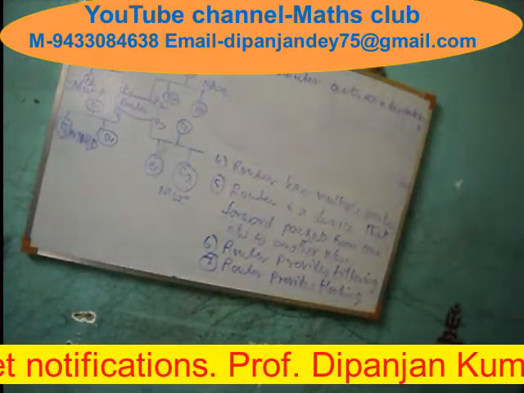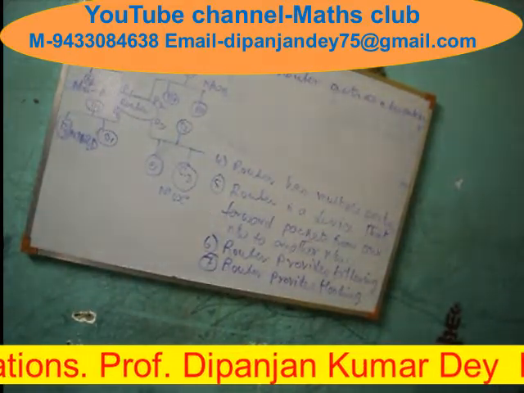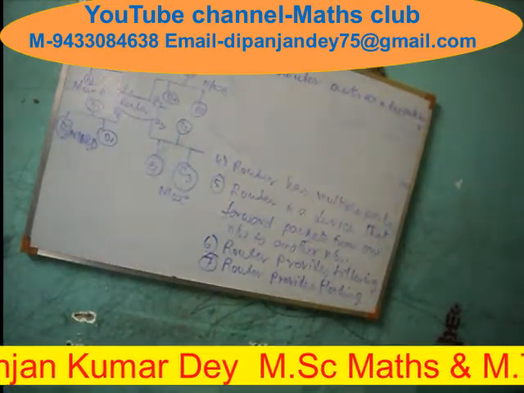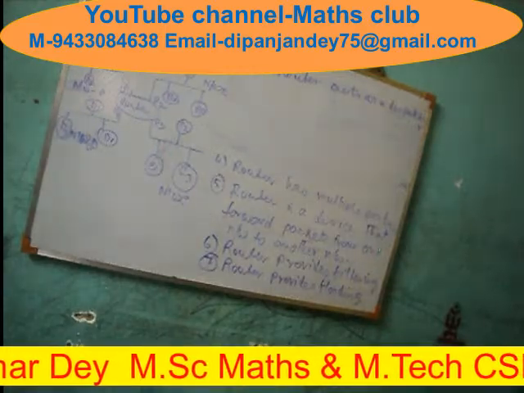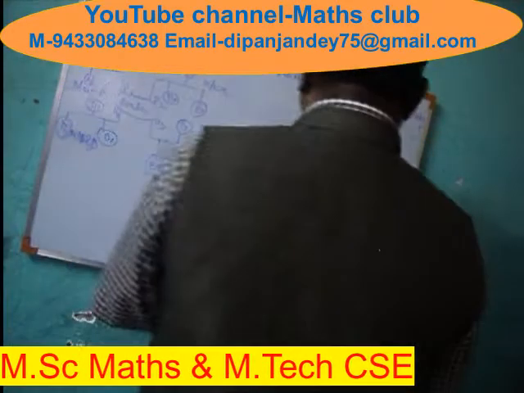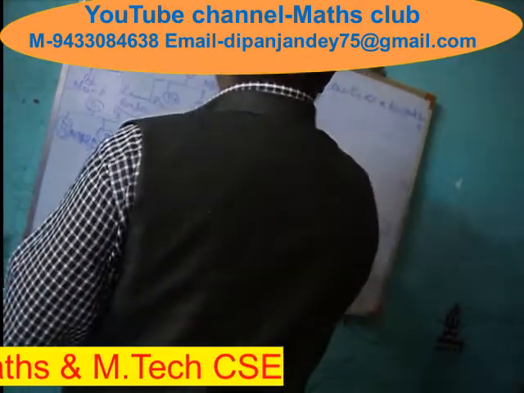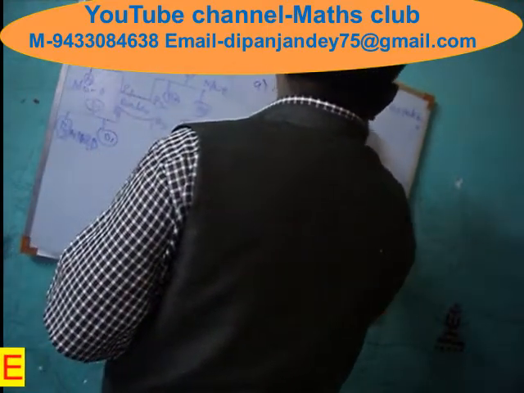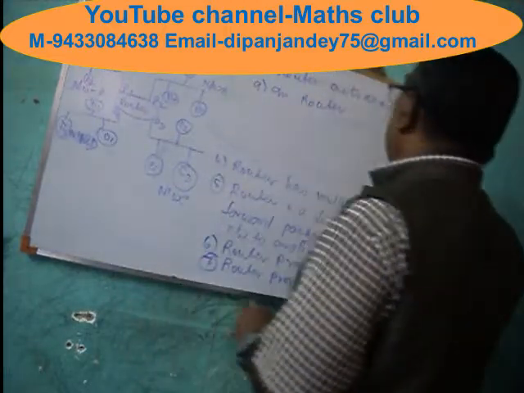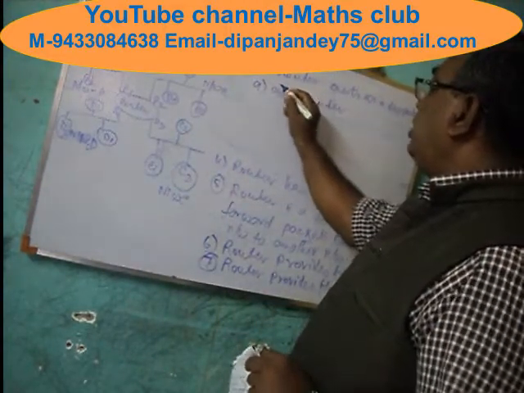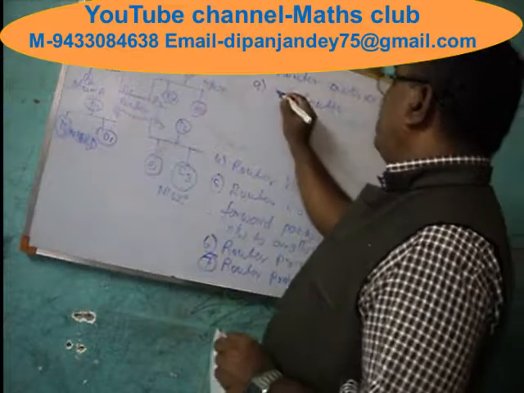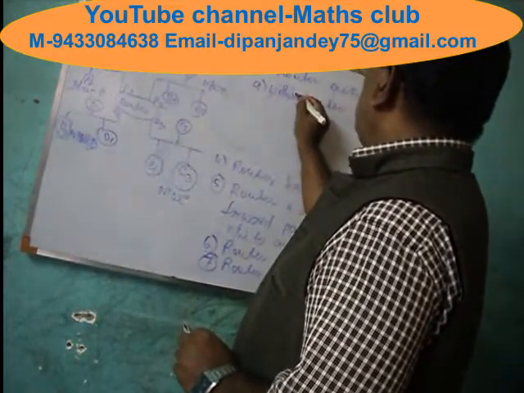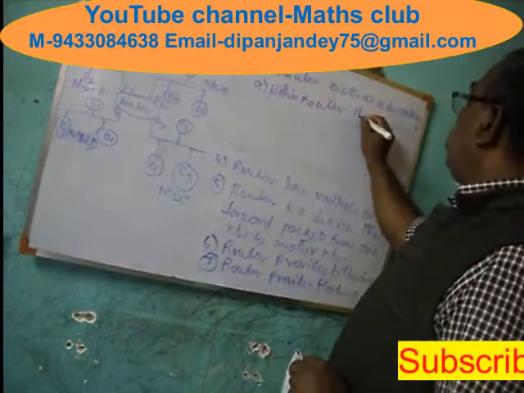Next point I am coming to, that is collision. Through a router, multiple devices can send data at the same time without collision. So point number 9: within a router there is no collision.